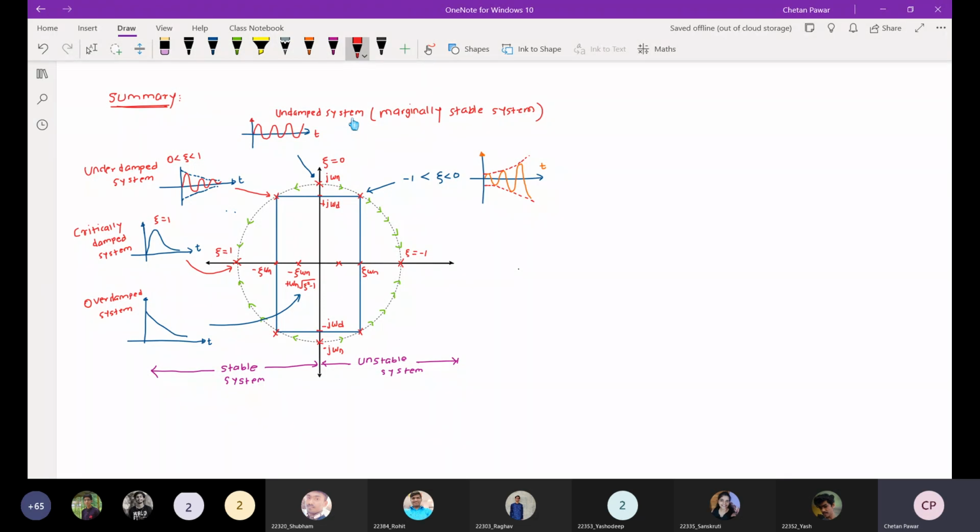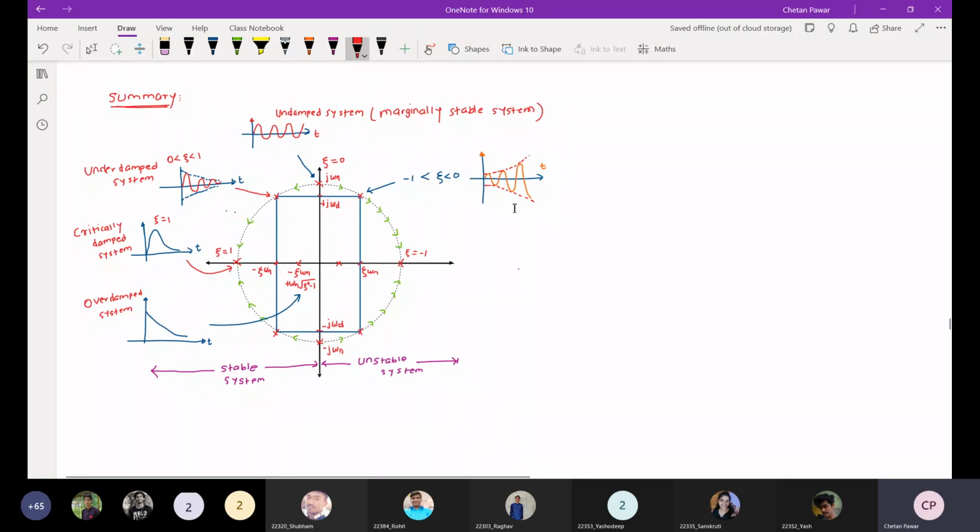Okay, and when you make the zeta value negative, you can see on the right hand side of this display that as t tends to infinity, the response tends to infinity, an unbounded response of the system.